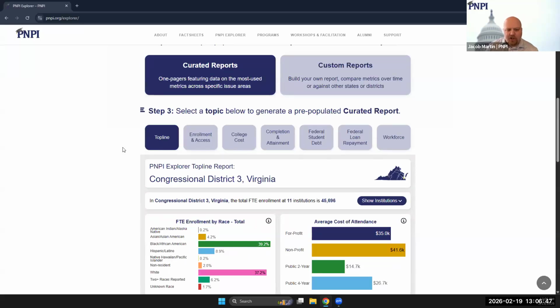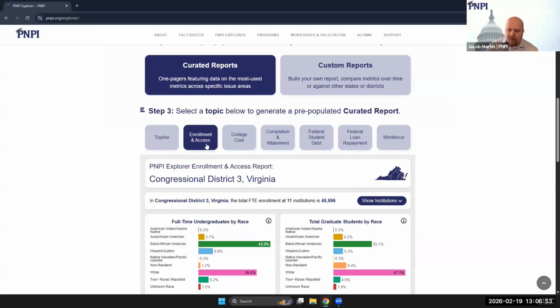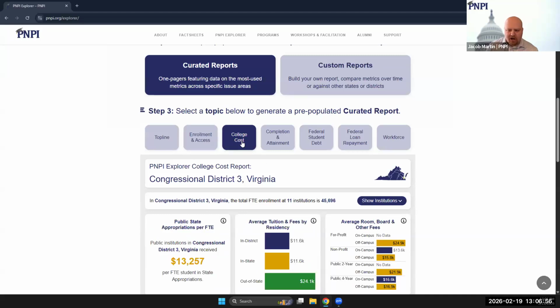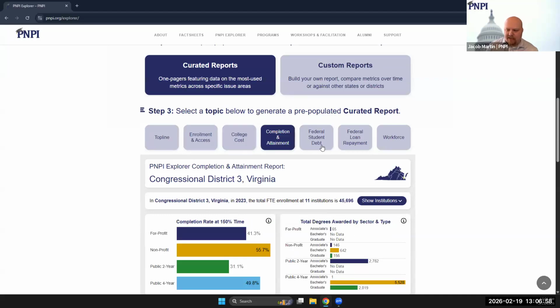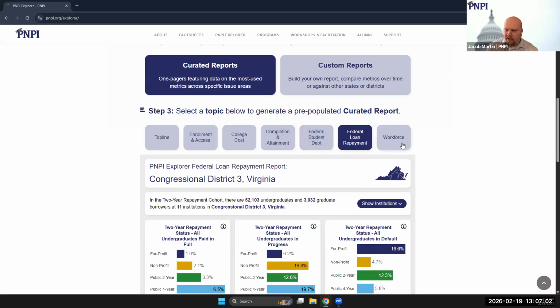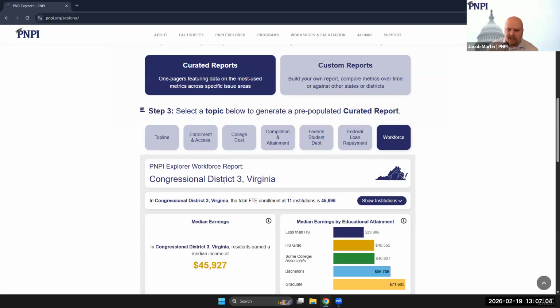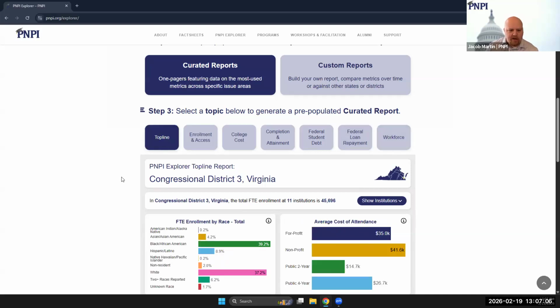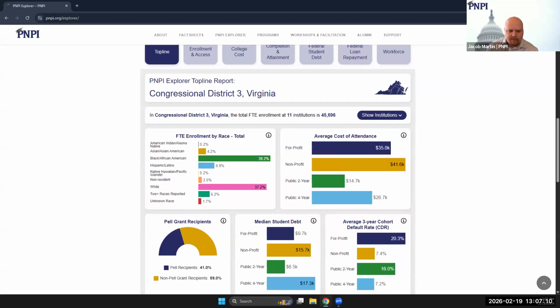Now, the curated report function allows users to access one of 7 different types of pre-populated reports. We have post-secondary enrollment and access, college cost, completion and attainment, federal student debt, federal loan repayment, the new workforce addition, or we have our top line report, which captures metrics across all of these different areas.